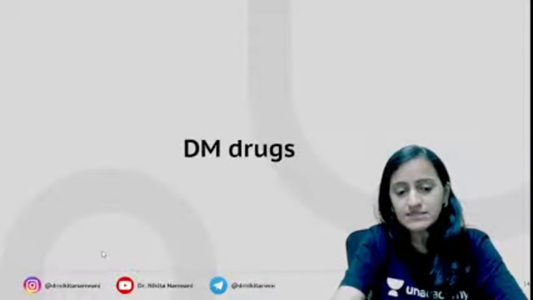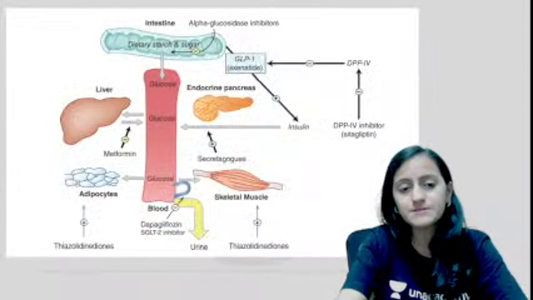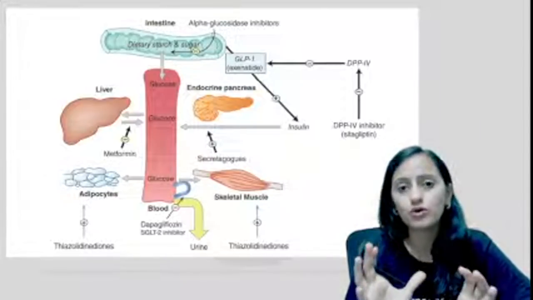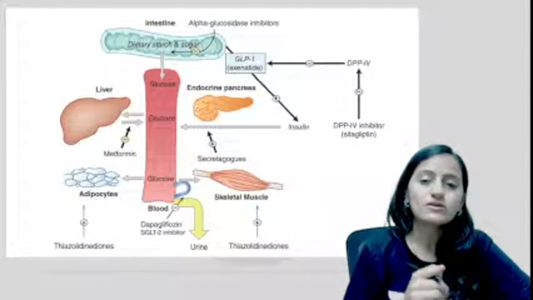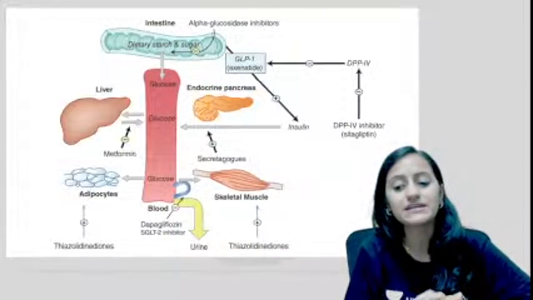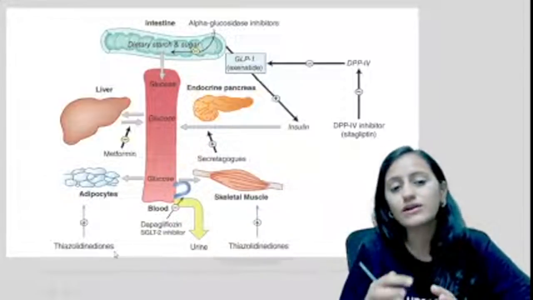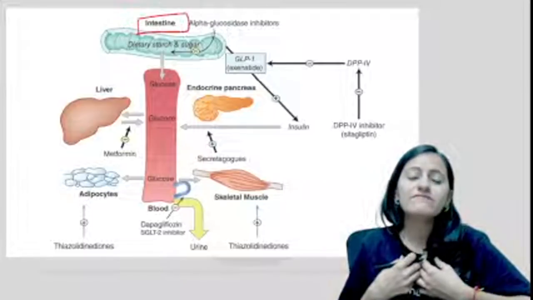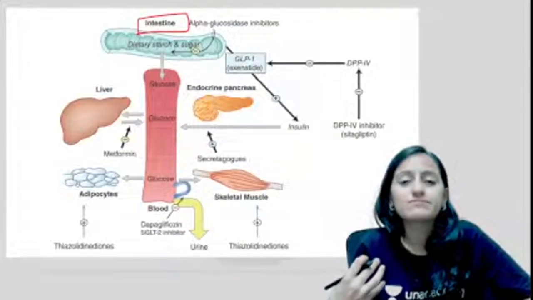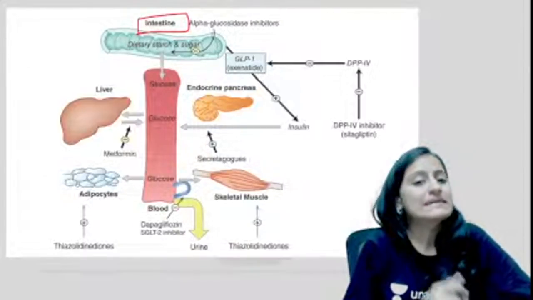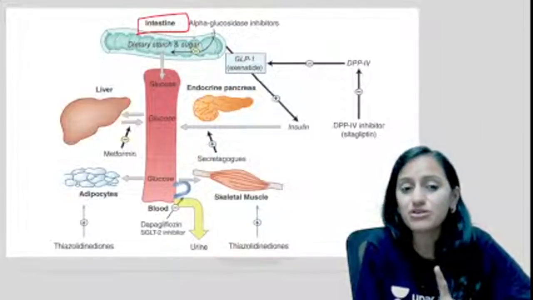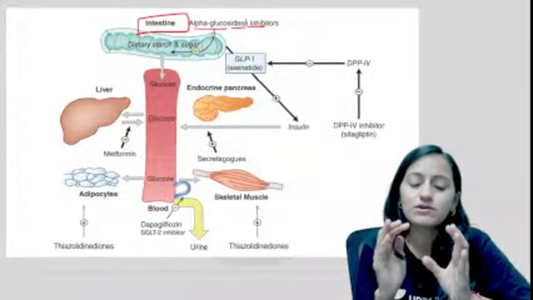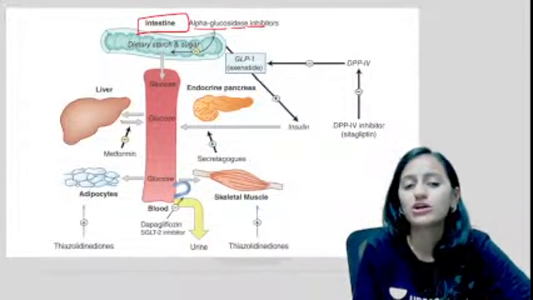All right. Starting with the discussion of diabetes mellitus drugs. So we need to first understand, right, what is our therapeutic goal in diabetes mellitus? The therapeutic goal is basically to decrease the sugar levels, to decrease the glucose levels. Now, where all can we act to reduce this glucose? One is the intestine. So whatever the patient is eating, if the carbohydrates are not absorbed, that will decrease the glucose levels. Which is that drug which acts there? It is alpha glucosidase inhibitors, right? The enzyme glucosidase is inhibited, so the absorption is not happening.